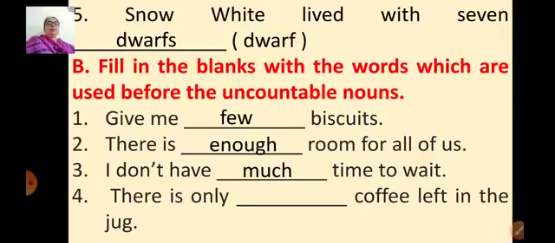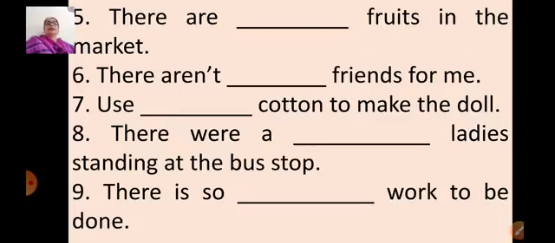There is only some coffee left in the jug. There are dash fruits in the market. There are many fruits in the market. There aren't any friends for me. Use some cotton to make the doll.